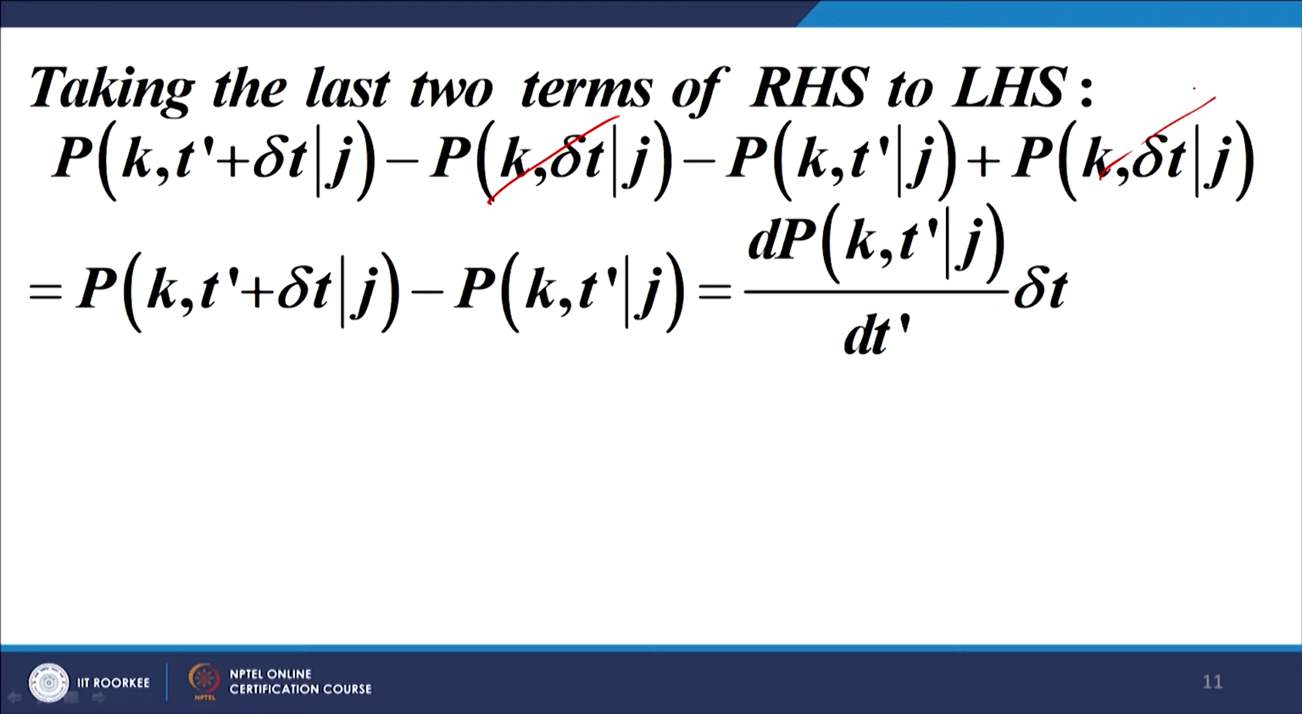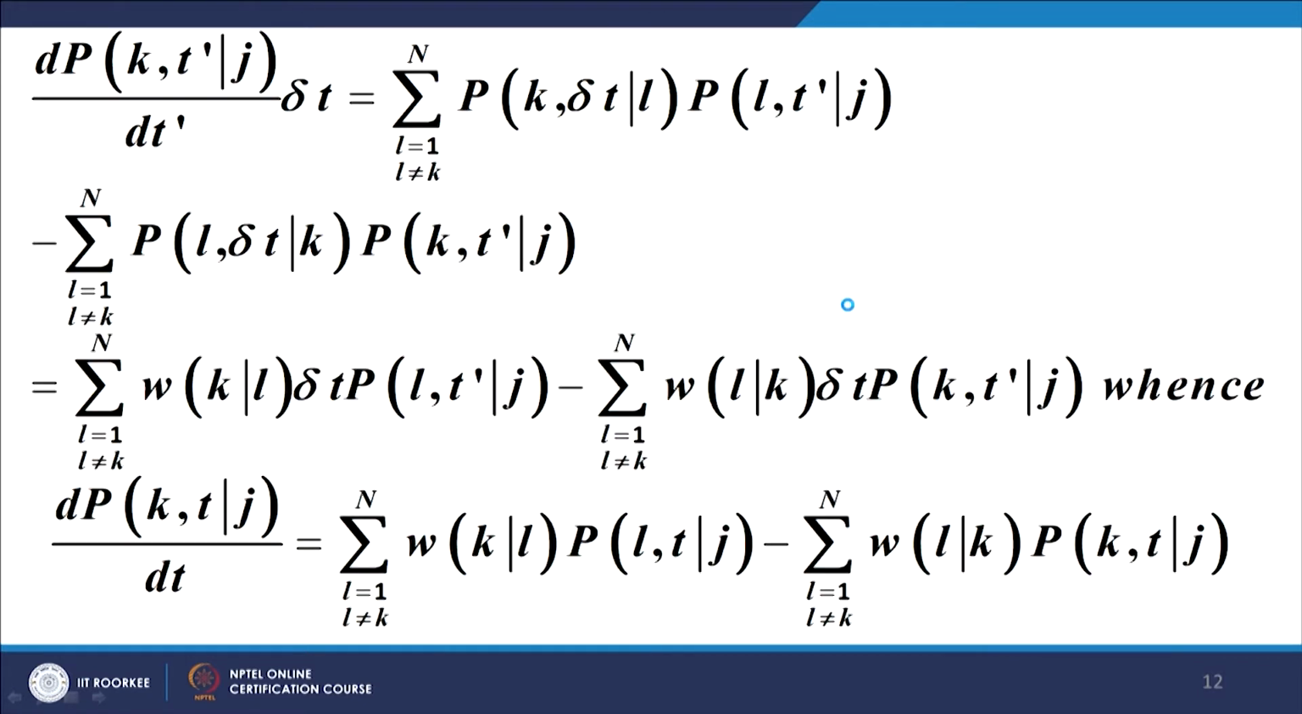Written in the differential form, this is nothing but d p k t dash j subject to j upon d t dash into delta t. This minus this minus this is nothing but this expression written in the form of a differential. So, the left hand side has now simplified considerably. Left hand side we have d p upon d t dash delta t, and look at the right hand side. The right hand side is this expression minus this expression.